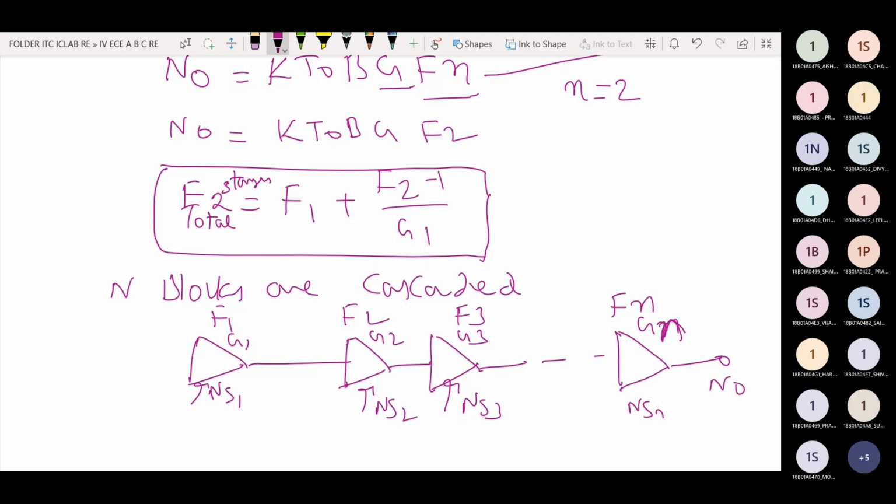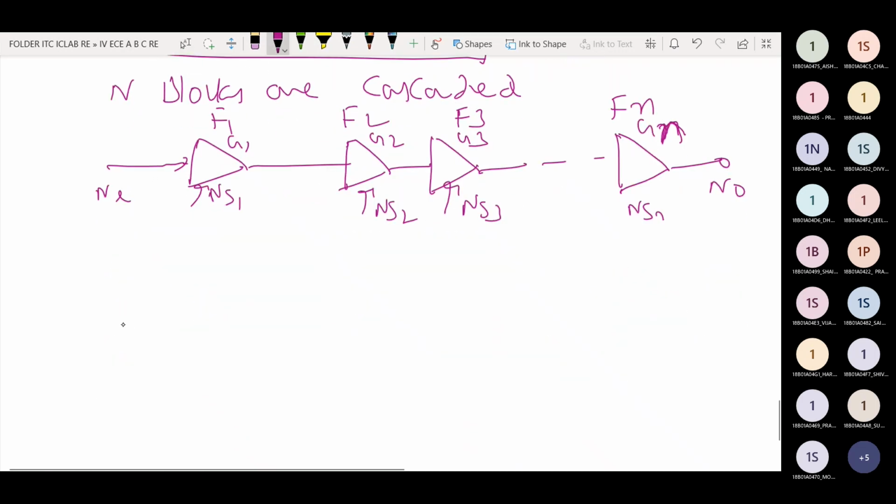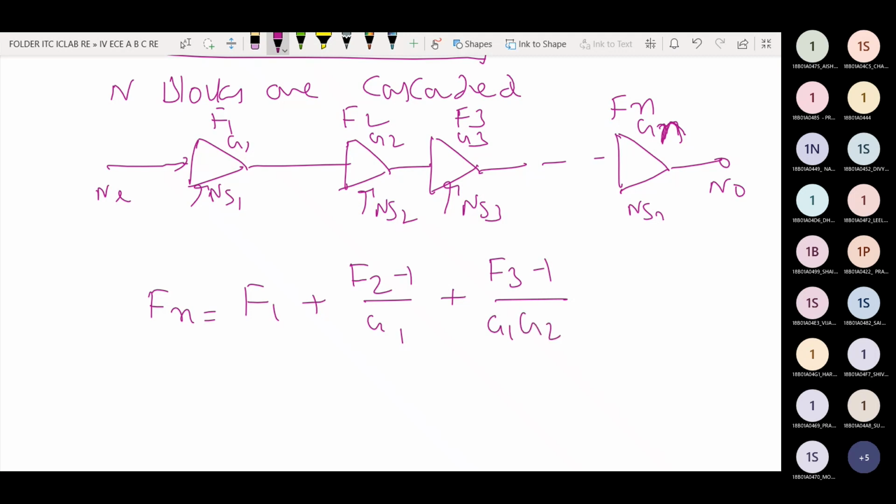This is the output noise N naught, and the input noise is Ni. Considering all the blocks, the noise figure Fn is equal to F1 plus F2 minus 1 by G1, already derived in the previous session. Here consider the third block also, F3 minus 1 divided by G1 and G2, and finally, for n cascaded stages, n blocks, Fn minus 1.